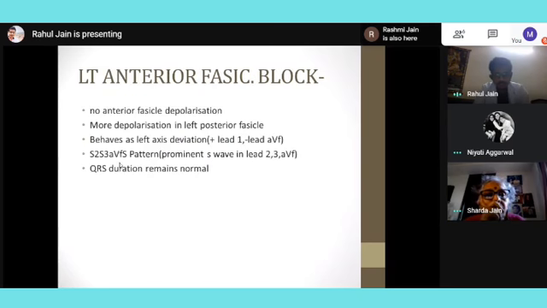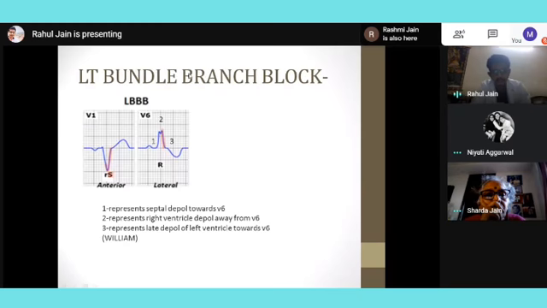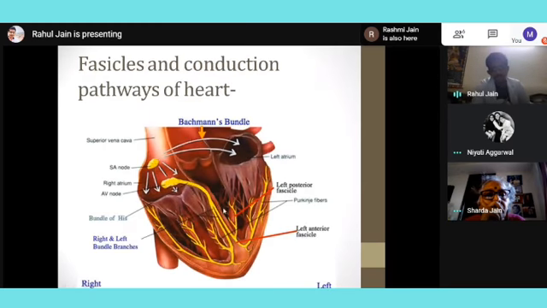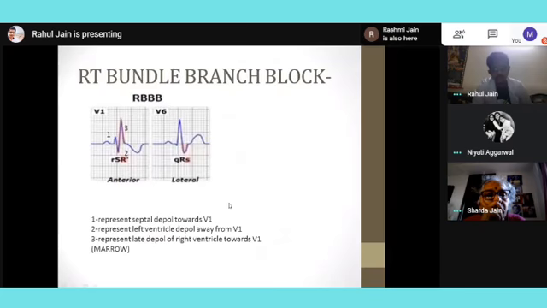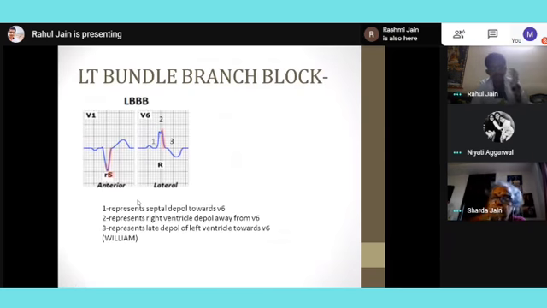Then coming to left anterior fascicular block. One more thing, ma'am: in both cases, right bundle branch block and left bundle branch block, the QRS becomes broad, because conduction becomes slow. So when the QRS becomes broad, note that normally the QRS is basically half a big box.